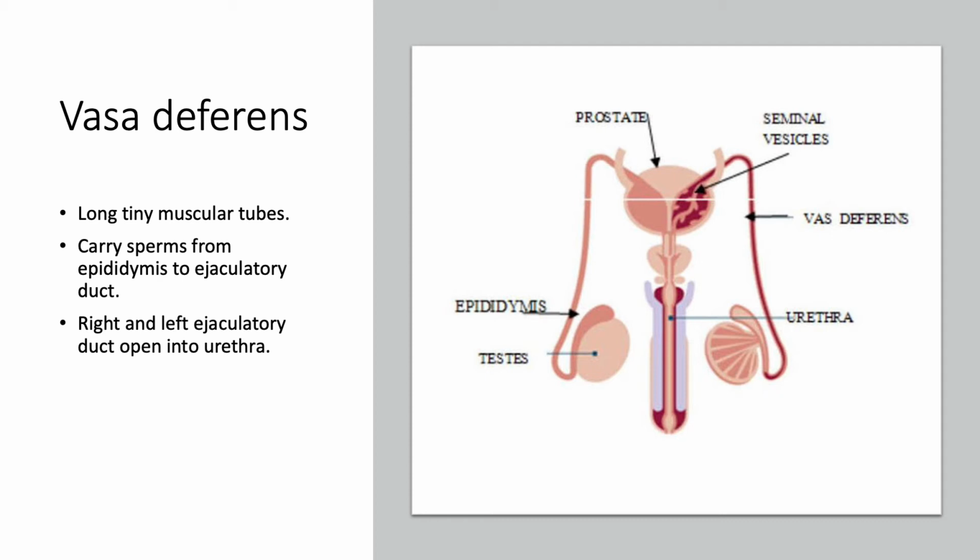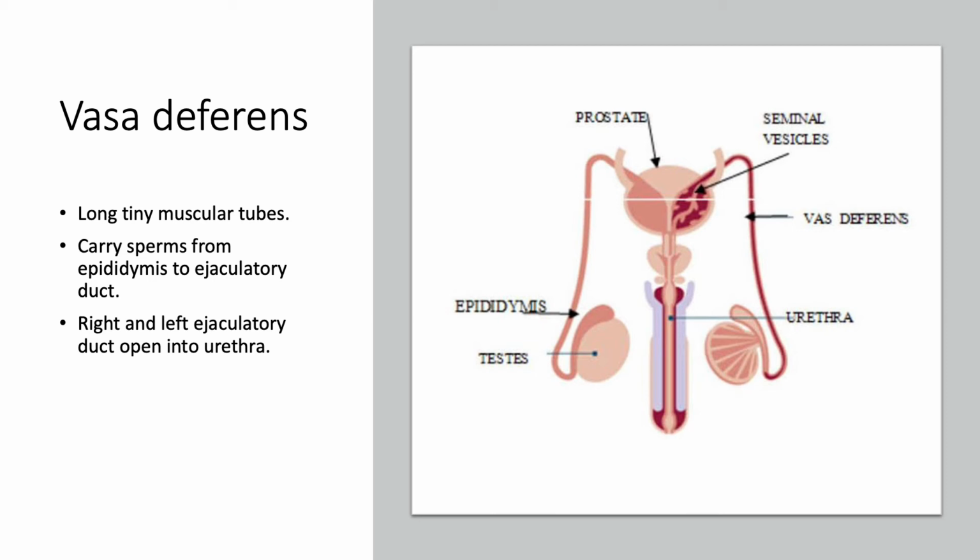The vas deferens is a long, tiny, muscular tube which arises from the hind end of the epididymis, the cauda epididymis, and it runs upward. It passes through the inguinal canal and enters into the abdominal cavity.